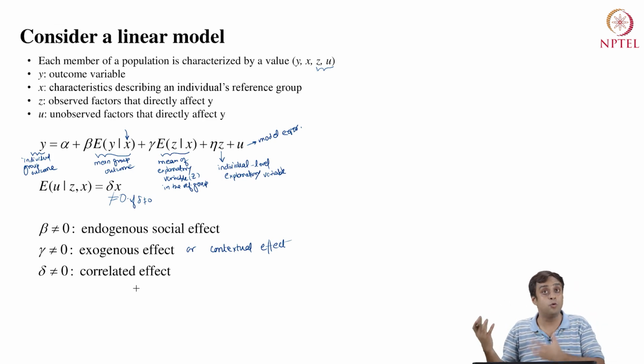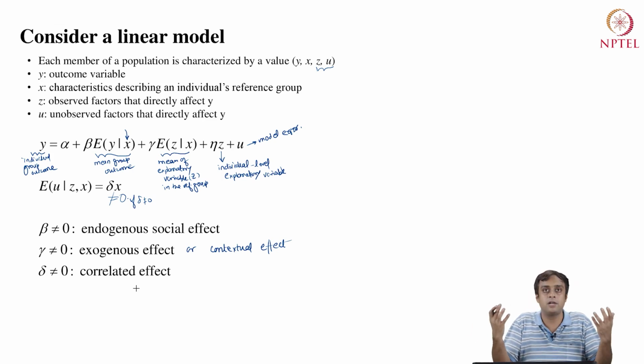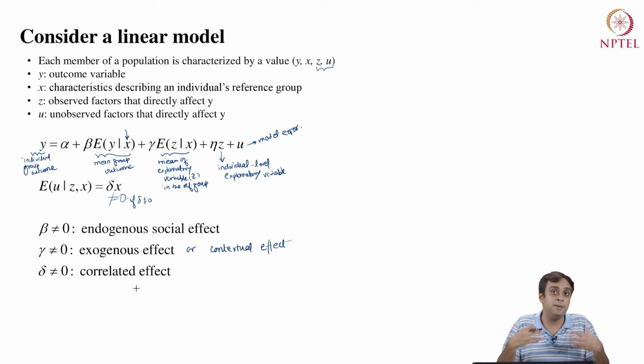Obviously, x is about groups and it comes through the expectation of u, the unobserved error term, but in mean or average value. This is the component causing similarity in behavior between the individual and the group, by the fact that individuals in the group are similar.